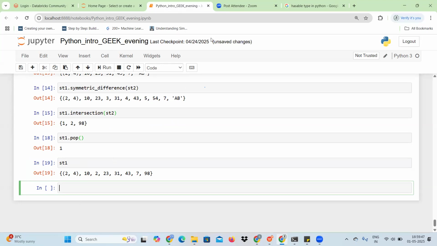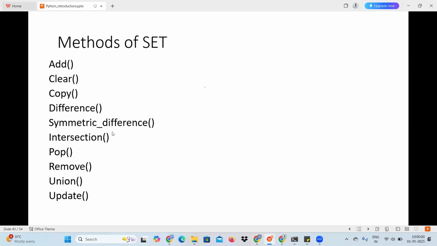Okay, so that is fine. Again, let me go through all the methods of this. The add method: we can add elements into the set. The element may be an integer, a string, or any other hashable type, which means a type we cannot change. Those values we can add.